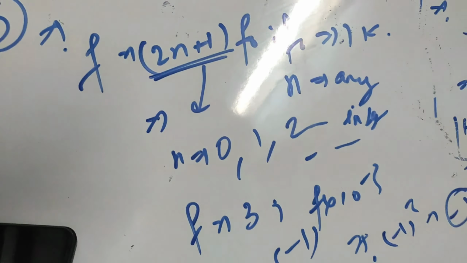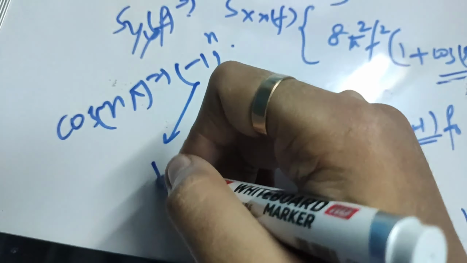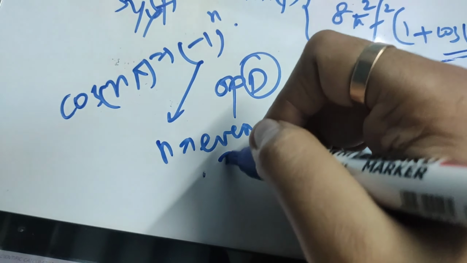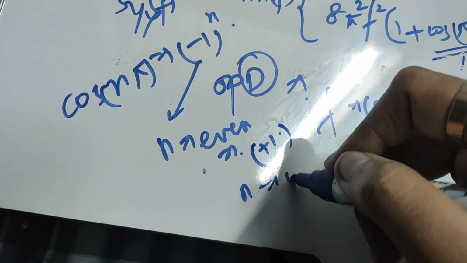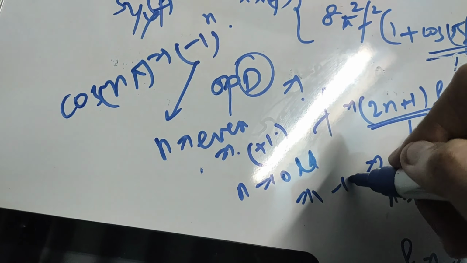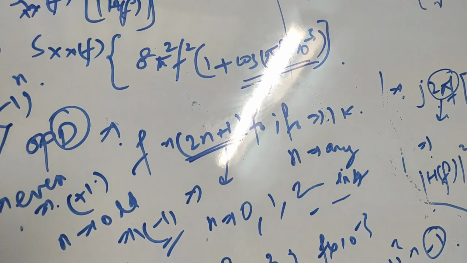If you take any value, because we know that cos n pi is (-1)^n, right? If n is even, then this will always become plus 1, and if n is odd, this will always become minus 1. So guys, this was the question.